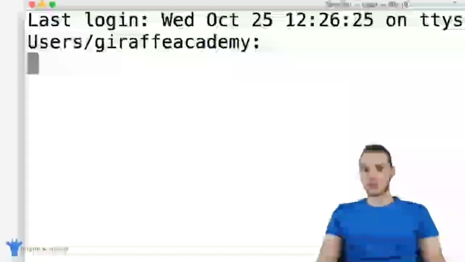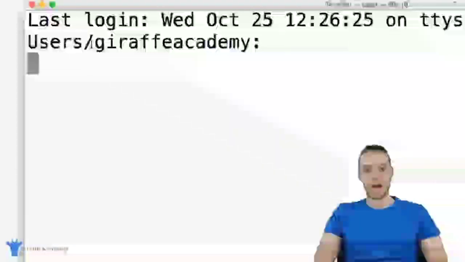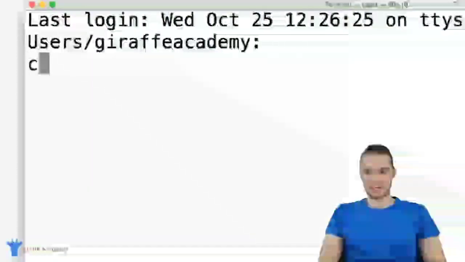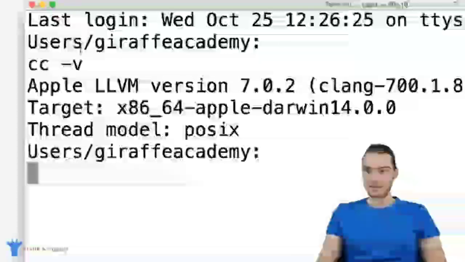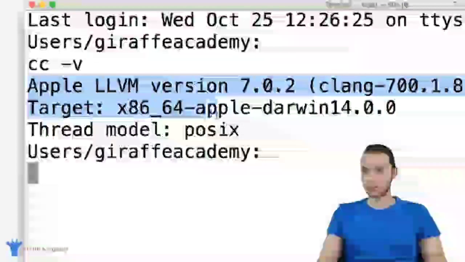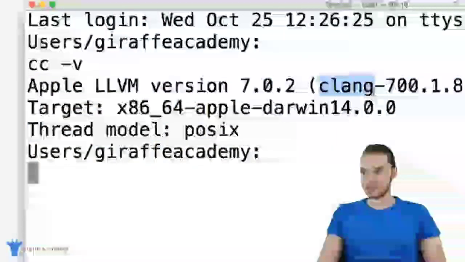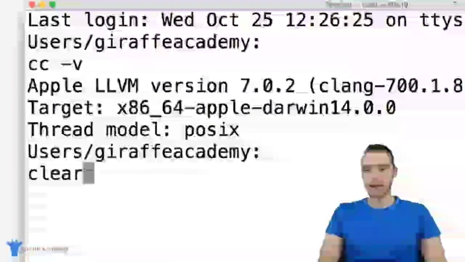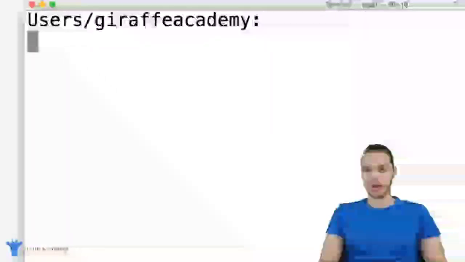So first thing we want to do is check to see if you might already have a C compiler installed. So in certain circumstances, you might already have one. So you just want to type in cc -v and click enter. And you'll see over here, I have a C compiler installed. So I'm getting all of this information. You can see over here, it says like Clang, and it's giving me a bunch of information. If you have that, then you have your C compiler installed and you're ready to go. But if you don't have that, I'm going to show you guys how to get it.